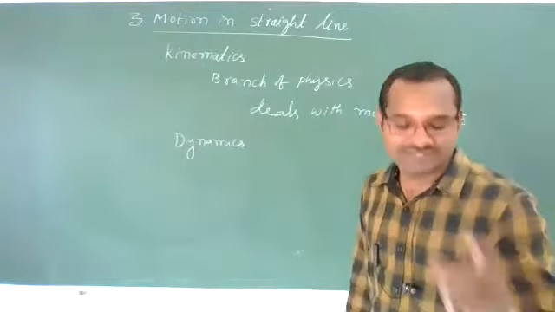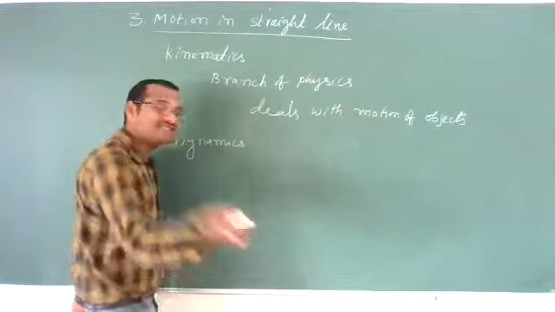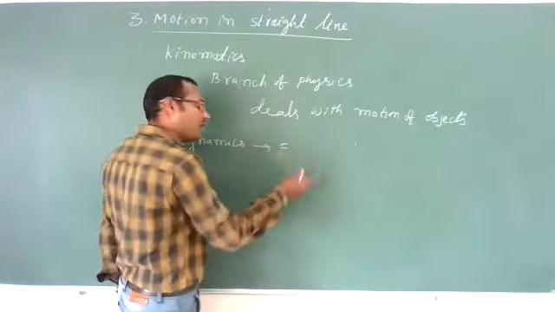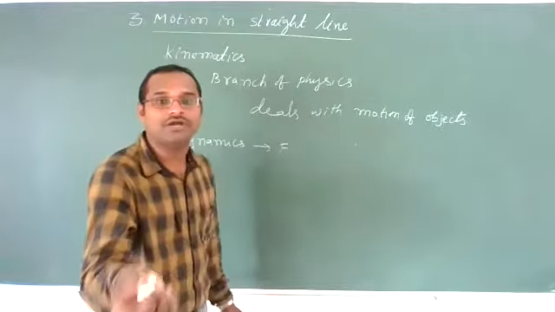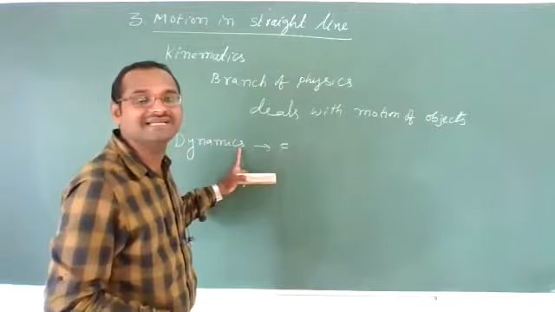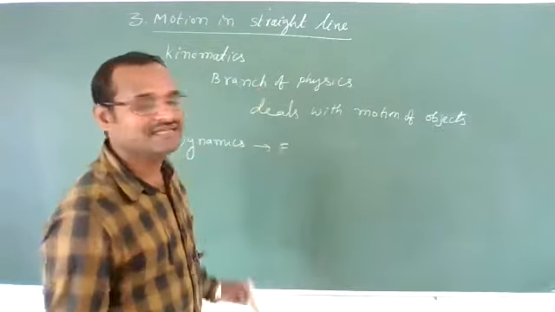Without any reason, we will not discuss what is the reason for its motion. Whereas in dynamics, we will discuss the reason, that is, how much force is applied on an object to bring it into motion. That reason we will discuss in dynamics, whereas in kinematics we will not discuss any reason.